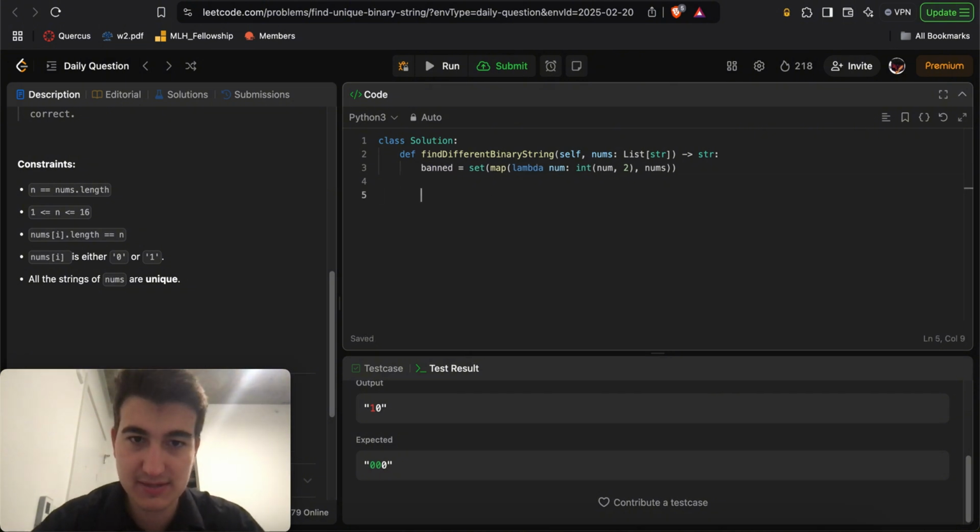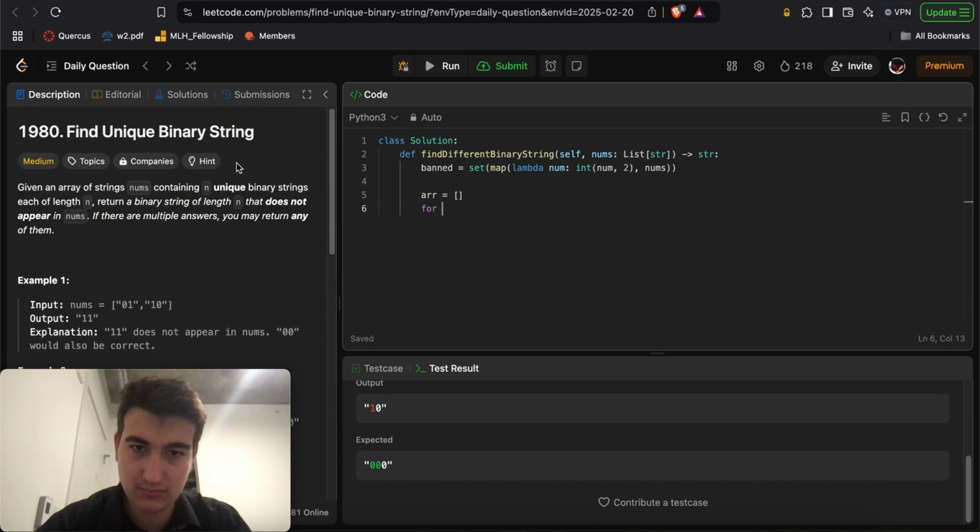Bin is equal to this. So here we'll do def backtrack.